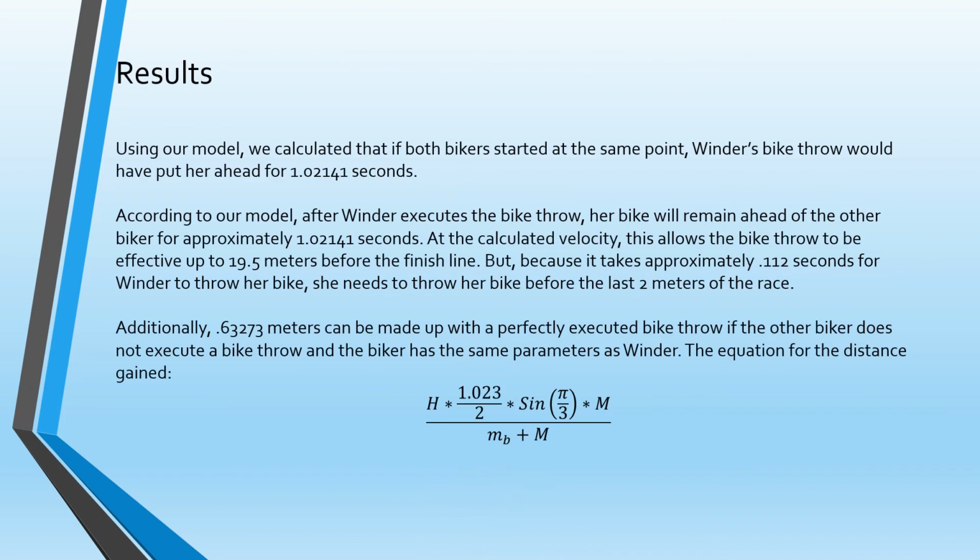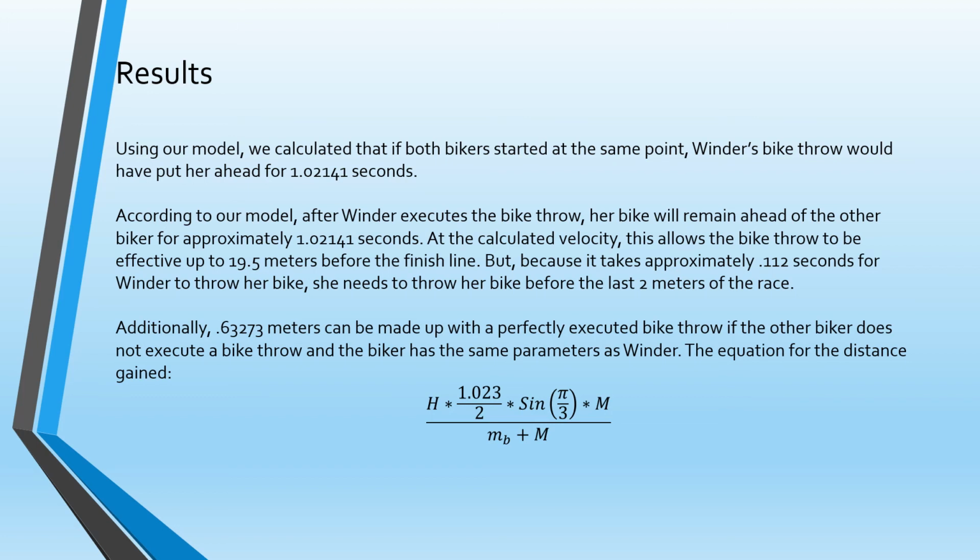Results. Using our model, we calculated that if both bikers start at the same point, Winder's bike throw would have put her ahead by 1 2/100 of a second. Additionally, after Winder executes the bike throw, her bike would remain ahead of the other rider for approximately 1 2/100 of a second. At the calculated velocity, this allows the bike throw to be effective from 19.5 meters to 2 meters before the finish line. However, since it takes approximately 1/10 of a second for Winder to throw her bike, she needs to throw her bike before the last 2 meters of the race. The most effective point to throw her bike would be 2 meters before the finish line.